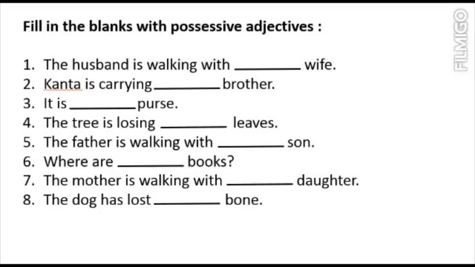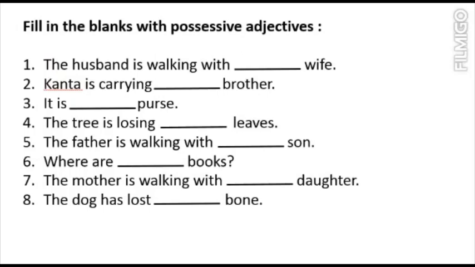The husband is walking with dash wife. So in this, a husband is a male, so for male we use his. So the husband is walking with his wife. So here it means that the wife belongs to the husband. So we will write his wife.